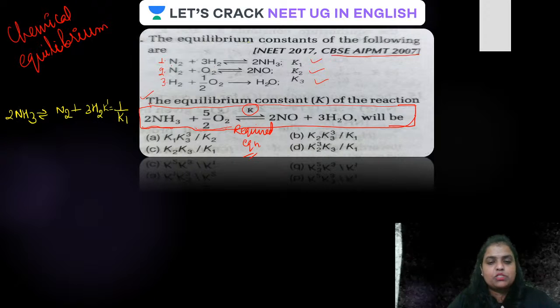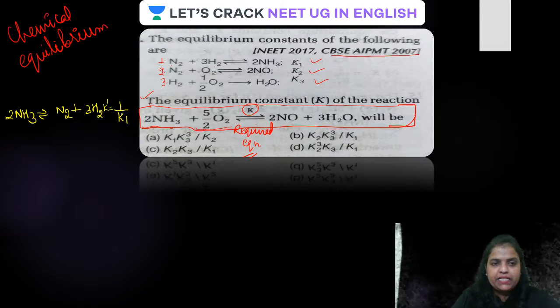So the very first step is all done. Is that clear? Now the second equation is, what do we want? We want 5 by 2 moles of oxygen, guys. And you can see in the second and third cases, oxygen is required. If you add them, you will get 3 by 2 moles of oxygen.